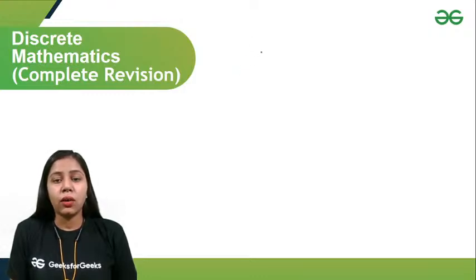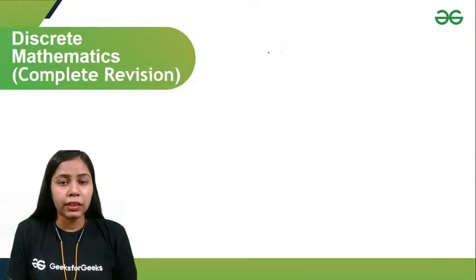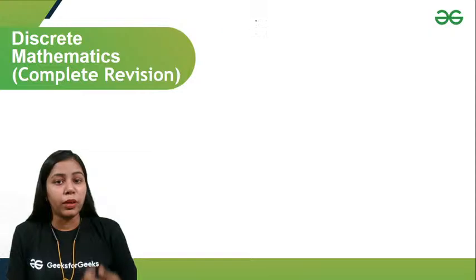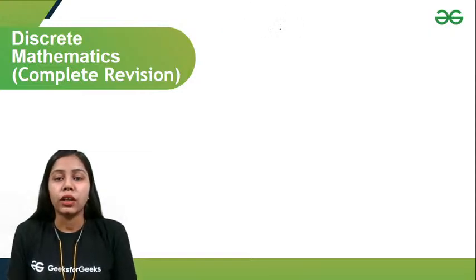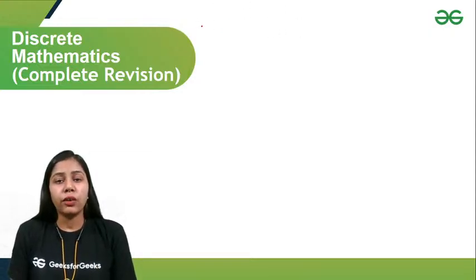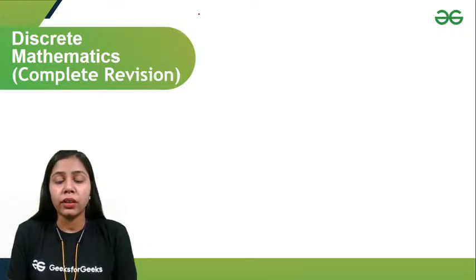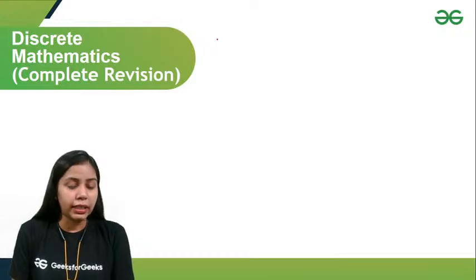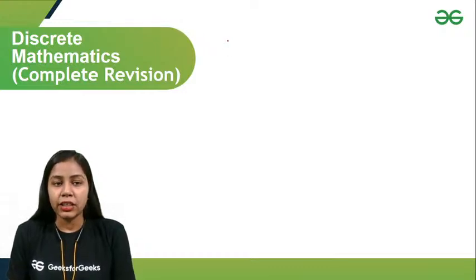All students are good in set theory and combinatorics. Especially students face problems in propositional and first order logic and graph theory. So we are going to revise complete propositional and first order logic and graph theory in today's session.